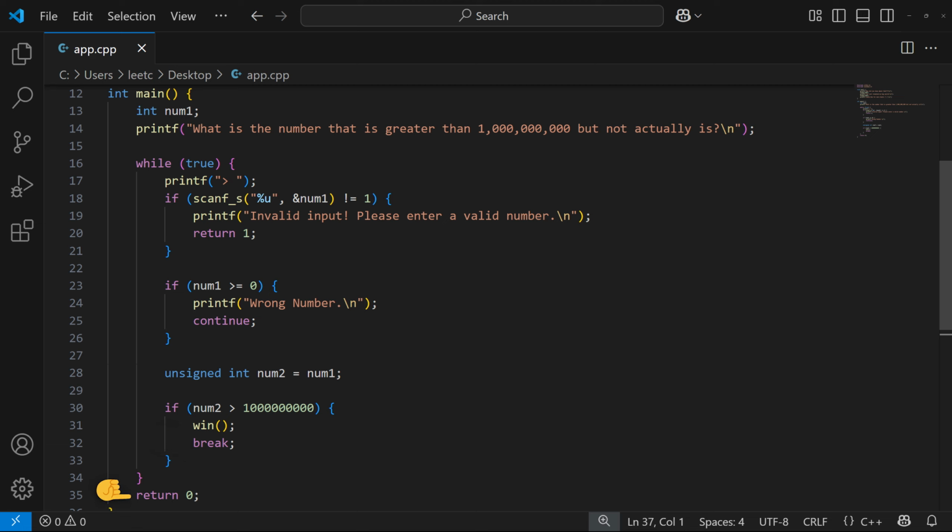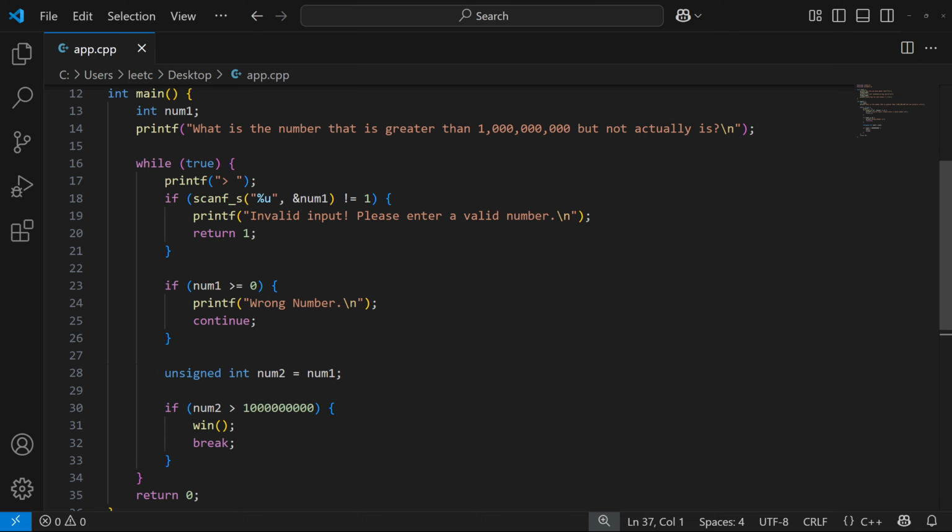So now, how are we supposed to come up with a negative number that is greater than 1 billion? Is that even a thing? Well, actually there's a vulnerability or a bug in this code that lets you do that. And I'll give you 10 seconds to spot it. The vulnerability that we're talking about is in this variable assignment here.